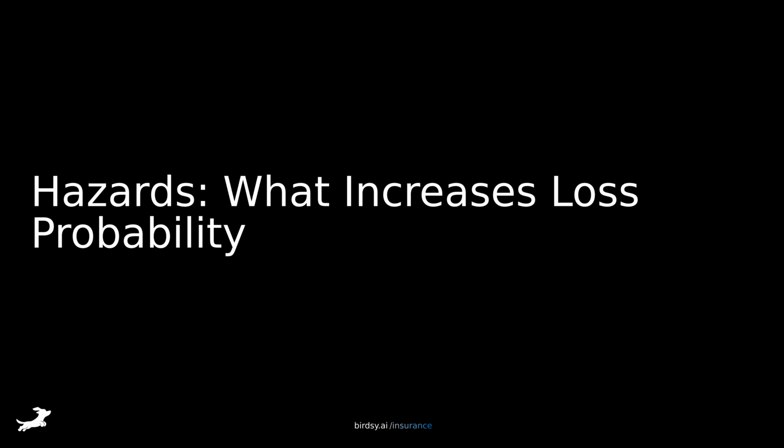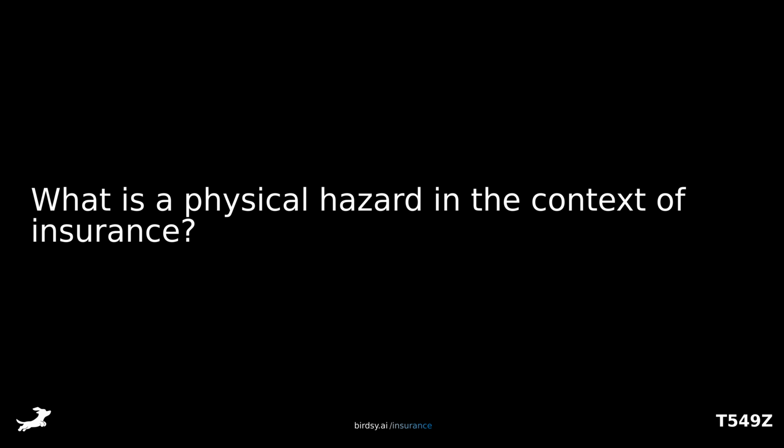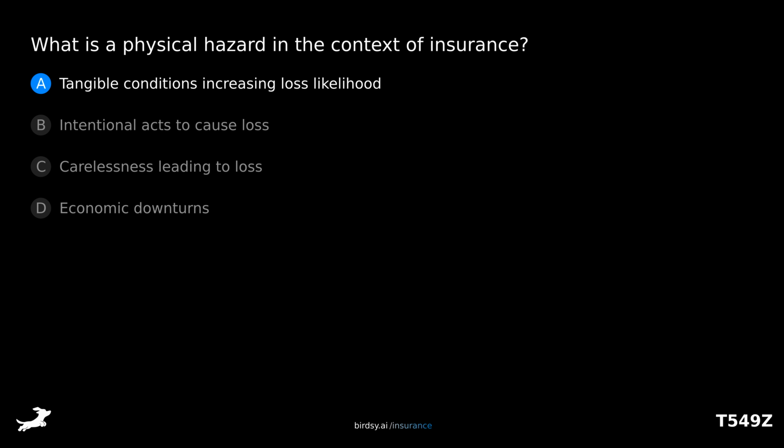Hazards: what increases loss probability? Physical, moral, and morale hazards definitions and examples. What is a physical hazard in the context of insurance? Is it A, tangible conditions increasing loss likelihood? B, intentional acts to cause loss? C, carelessness leading to loss? Or D, economic downturns? The answer is A, tangible conditions increasing loss likelihood.